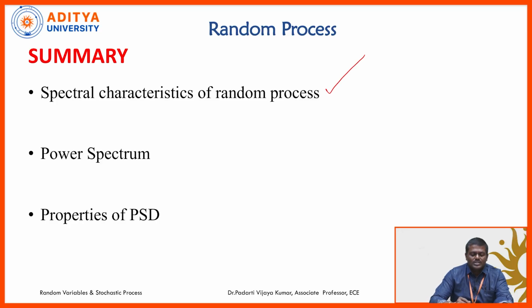So, in this session, in summary, we have seen what is the need of spectral characteristics of a random process, and we defined what is meant by power spectrum mathematically and theoretically, and we have seen the properties of power spectral density. In the next session we will be seeing problems on power spectral density. We will apply the properties of power spectral density in solving the problems and computing the parameters. Thank you.